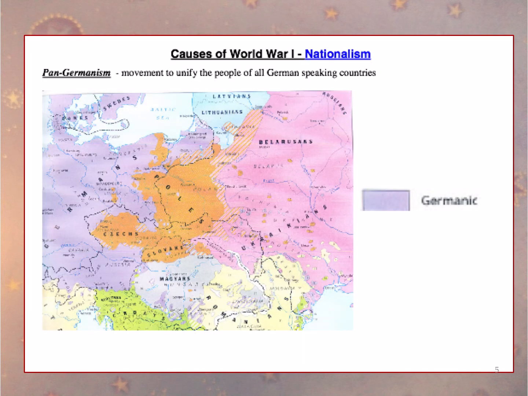Go ahead and flip your paper to the back where we have our 3rd cause of World War I, which is nationalism. Nationalism, again, is this extreme pride in your country. There were a few types of nationalism happening around World War I. There's Pan-Germanism, make sure you fill this in, which is a movement to unify the people of all German-speaking countries. On the screen, you can see these Germanic areas in purple, a very large chunk of land that consists of modern-day Austria and Germany and some other areas as well. So that was a movement to unite them all.